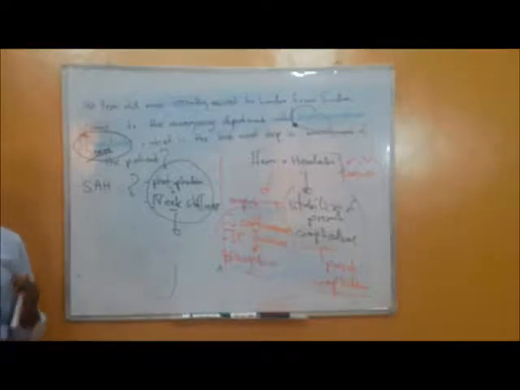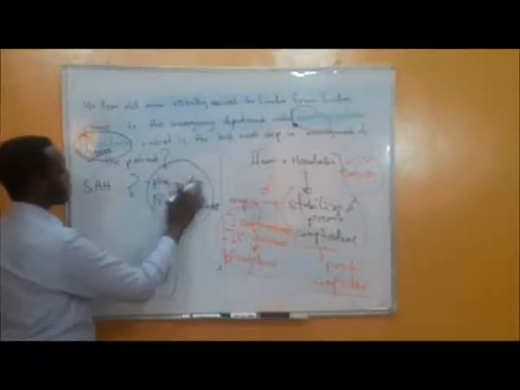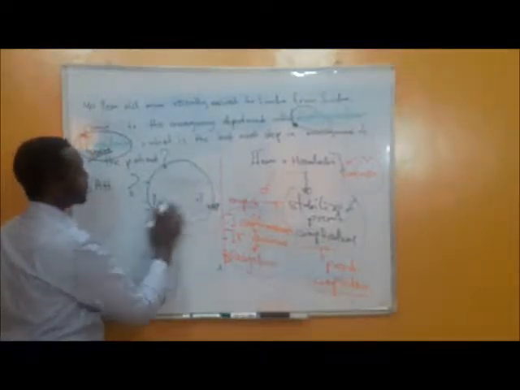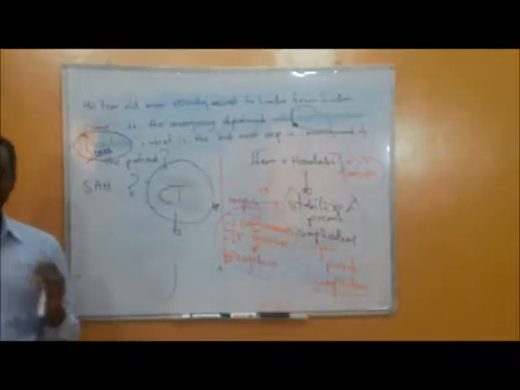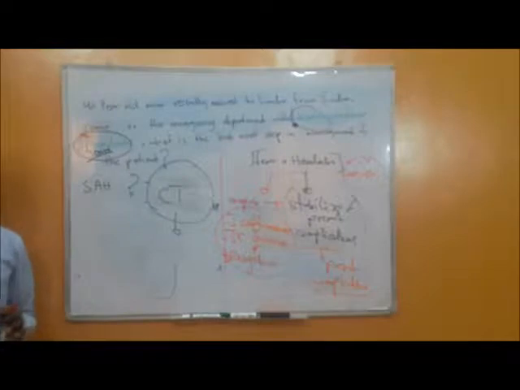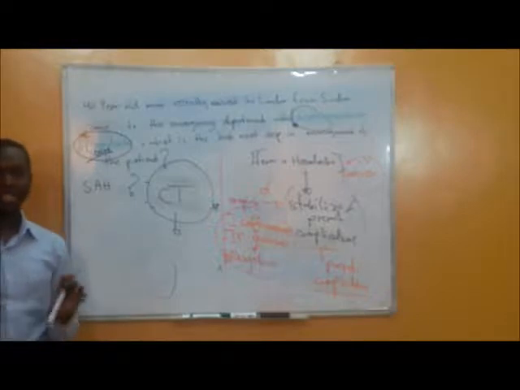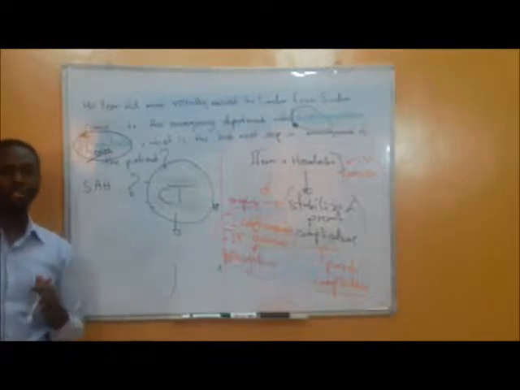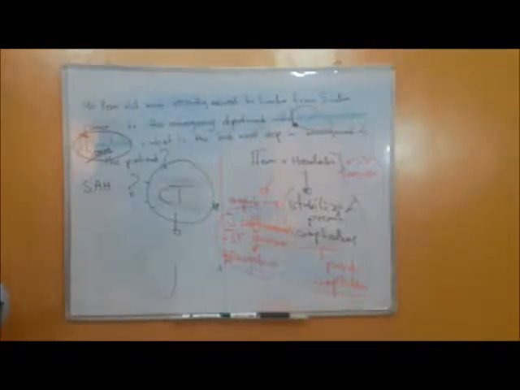So in those patients with a high suspicion of subarachnoid hemorrhage from the case scenario, the most important next step should be a brain CT scan, and this should be a non-contrast CT scan. According to the CT scan, I can diagnose the subarachnoid hemorrhage and differentiate it from the other causes of intracranial hemorrhage, the subdural hematoma and also the extradural hematoma. So this is the most important next step if the patient has a very high suspicion of subarachnoid hemorrhage.